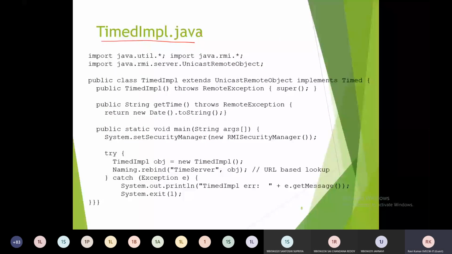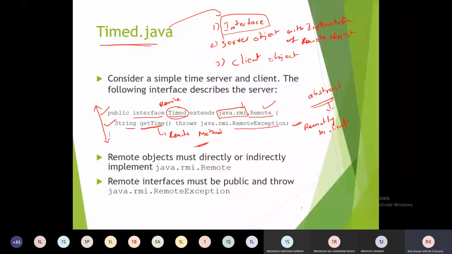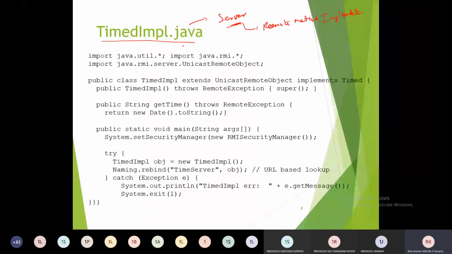This is a server file here. TimeImplementation.java. So this server file first consists of the remote method implementations. As we have already given the skeleton of how the remote method should be, once the skeleton has been done, we need to implement the definition for the skeleton, which is the remote method here.